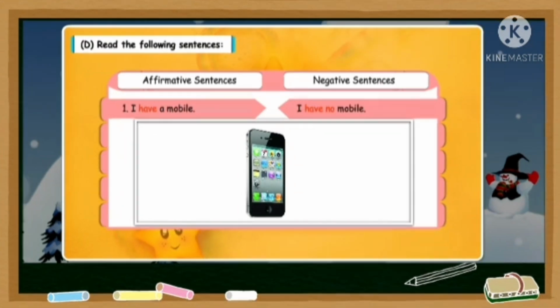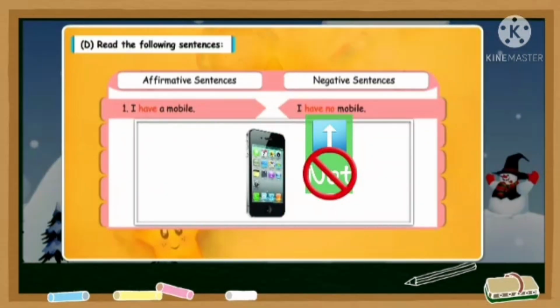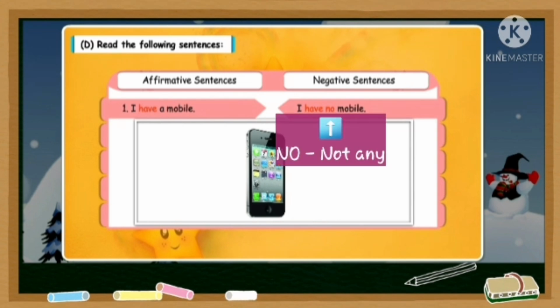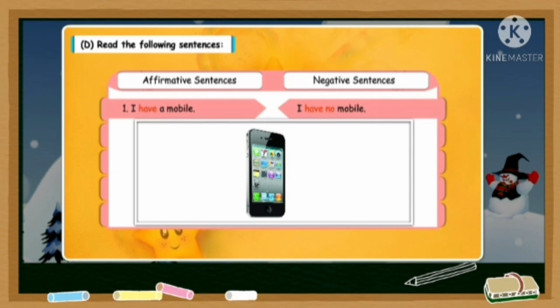Now, is it okay to use not here? No. When we are saying something that we have, we will use no in these sentences. No is another negative word which means not any. मतलब मेरे पास नहीं है ऐसा कुछ. So that means it becomes I have no mobile.